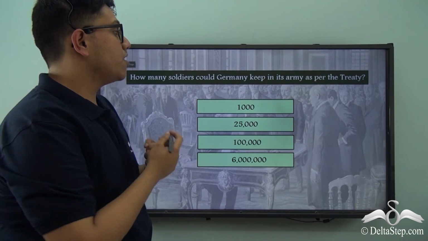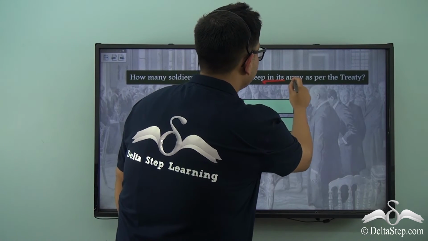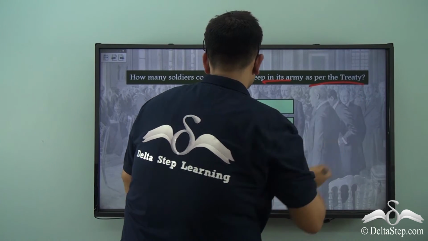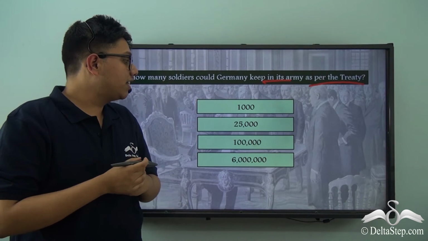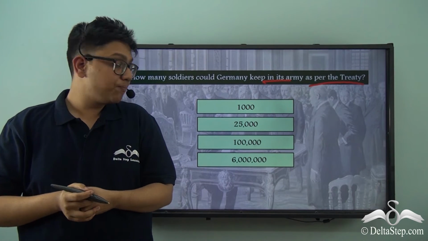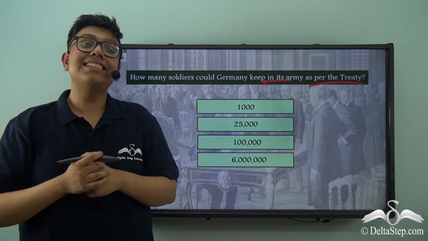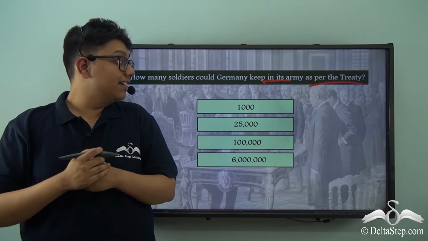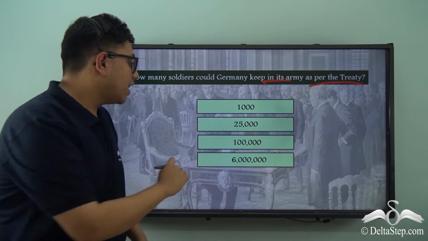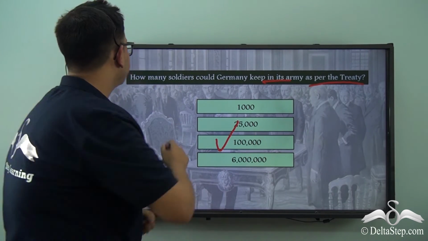So can you answer this question? How many soldiers could Germany keep in its army as per the Treaty of Versailles? Could Germany keep 1,000 soldiers? Could it keep 25,000 soldiers? Could it keep 100,000 soldiers? Or could it keep 6 million soldiers? The correct answer is that Germany could only keep 100,000 soldiers as per the Treaty of Versailles.